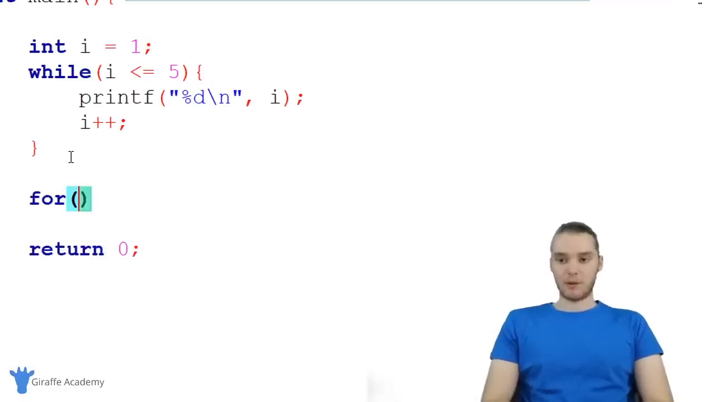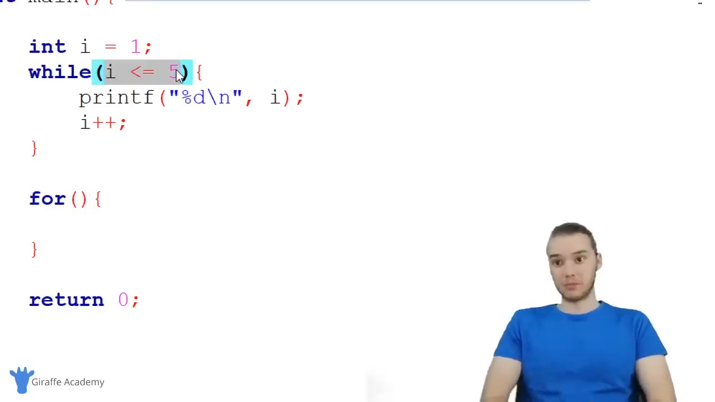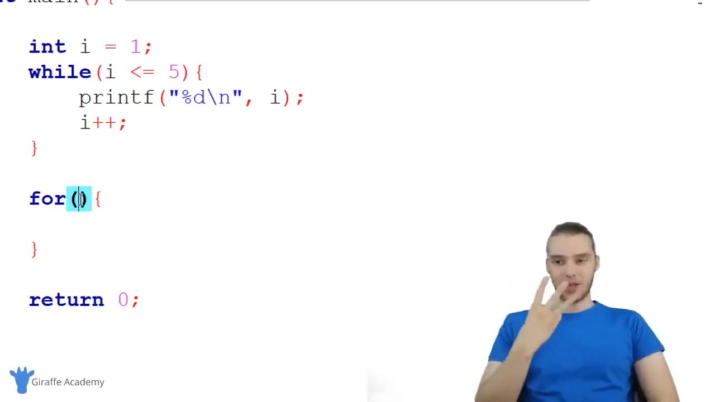So I'm just going to say for, make an open and closed parentheses and an open and closed curly bracket. Now, the difference between a for loop and a while loop is basically going to happen inside of these parentheses. In the parentheses of a while loop, we have our loop condition or our loop guard, right? This is specifying whether or not we can keep looping through. Inside this for loop, we're going to have three different things.